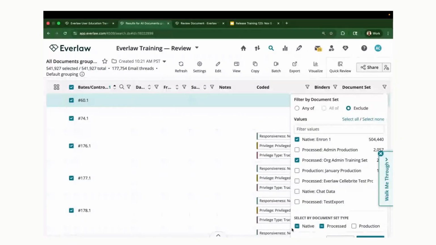And then you'll also see that you can choose the native documents, process documents, or anything that was included in an Everlaw run production. So making it very simple to navigate through these and choose the documents that you'd like to see in your results table.